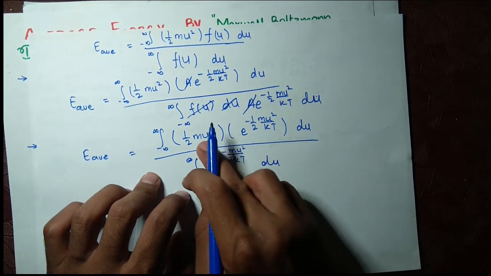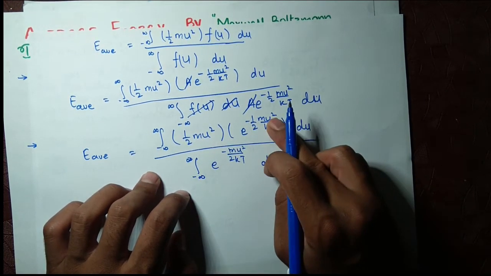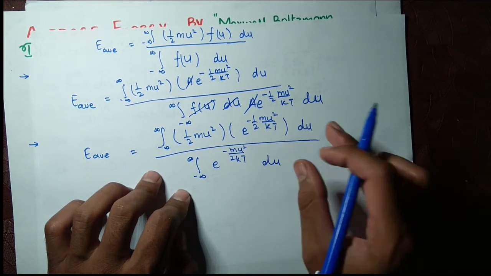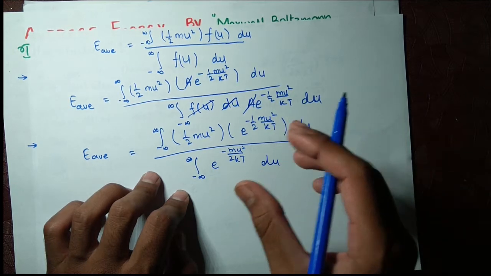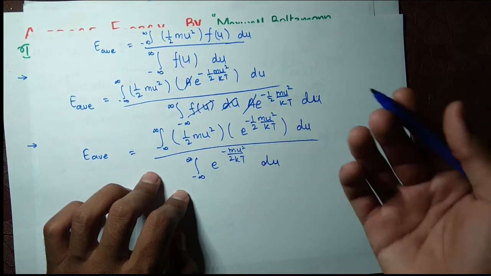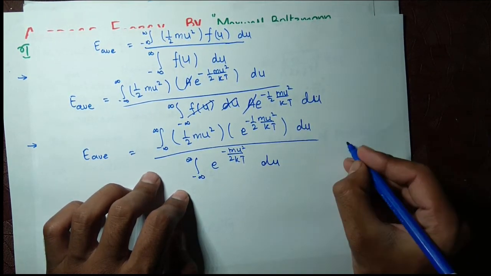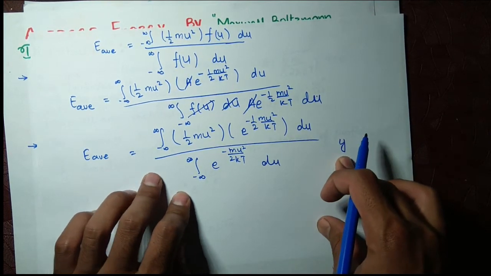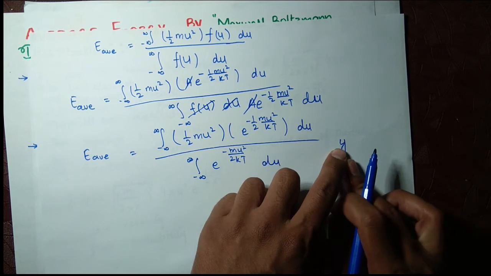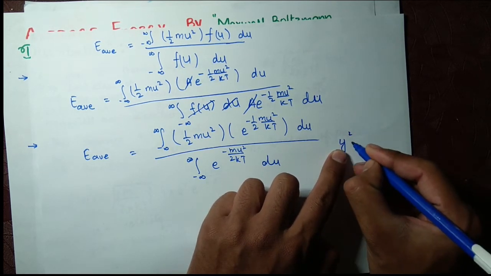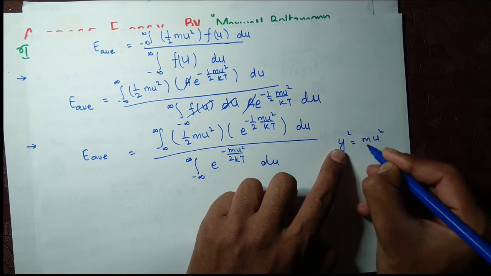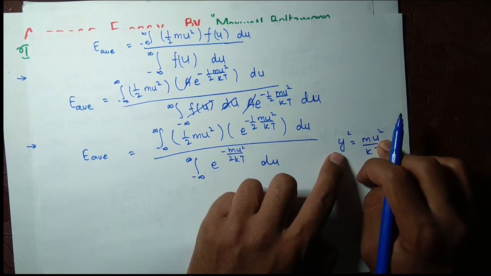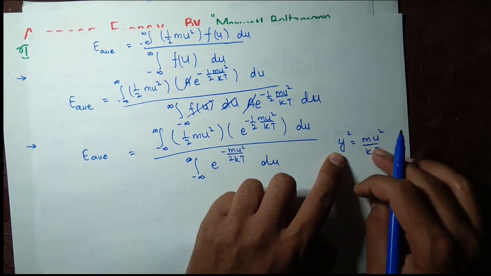Here we have u square, and here we also have u square. So we will let a constant, or whatever you want, say it will be a constant or variable. We are just assuming that this term, y square, is equal to mu square over kT. If u is constant, this will be constant. If u is variable, this will be variable.